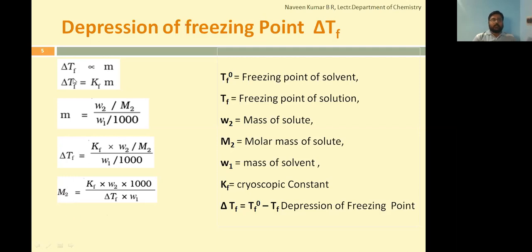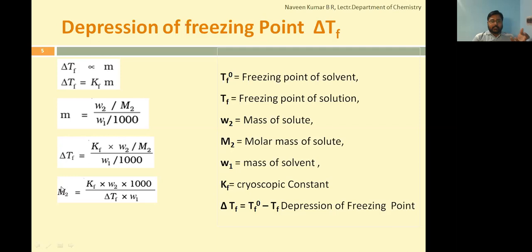Delta Tf is equal to Kf into m. Substituting the definition of molality, the number of moles of solute divided by mass of solvent in kg, that is W2 by M2 whole divided by W1 by 1000, the depression in freezing point is equal to Kf into W2 by M2 whole divided by W1 by 1000.